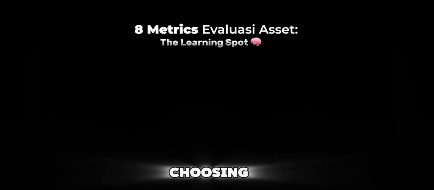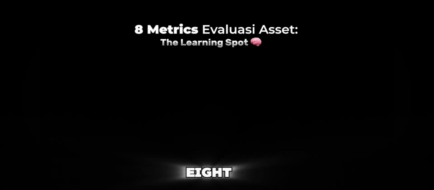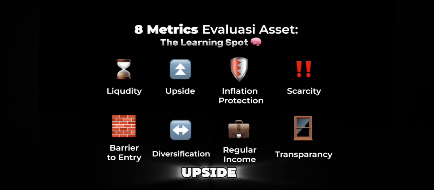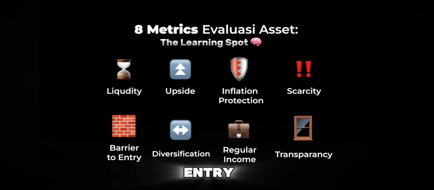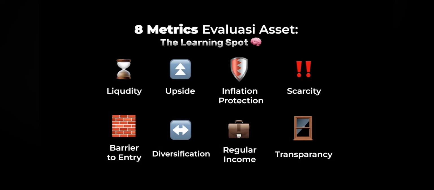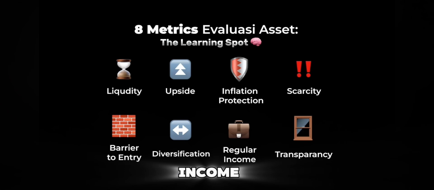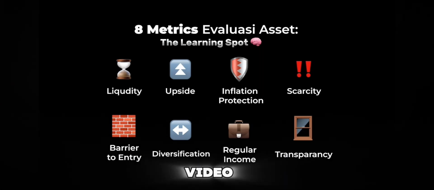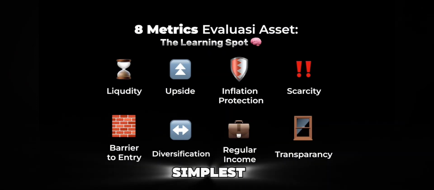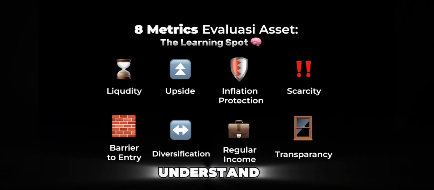Key metrics for evaluating an asset. When choosing an asset to invest in, there are 8 key metrics you need to consider. 1. Liquidity. 2. Upside potential. 3. Inflation protection. 4. Scarcity. 5. Barrier to entry. 6. Diversification. 7. Regular income. 8. Transparency. In this video, I'll explain these 8 metrics in the simplest way possible so you can easily understand them.